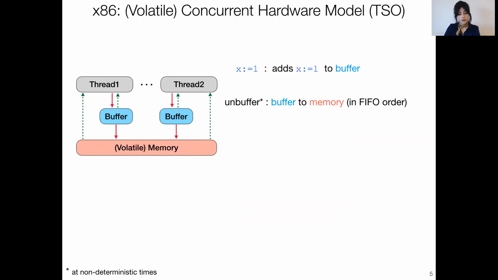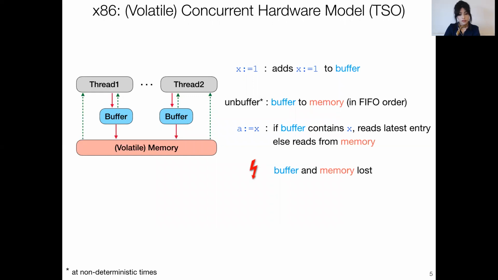As a result, every time a thread issues a read, it will first check its own local buffer to see if there is an entry there, otherwise it will go and fetch it from memory. And of course, since the local buffers and the memory are volatile, if there is a crash, then the contents of memory and buffers will be lost.